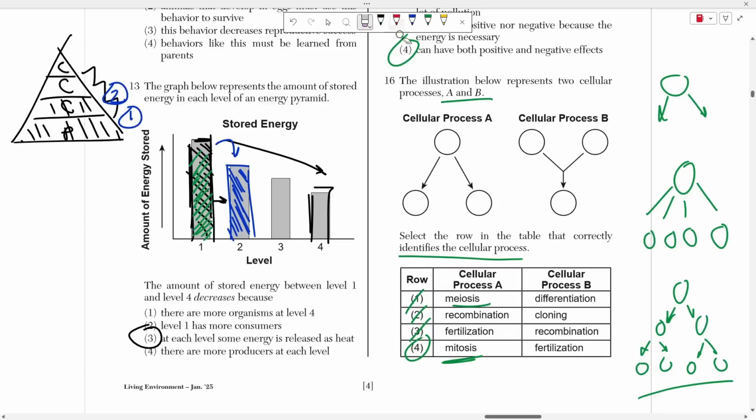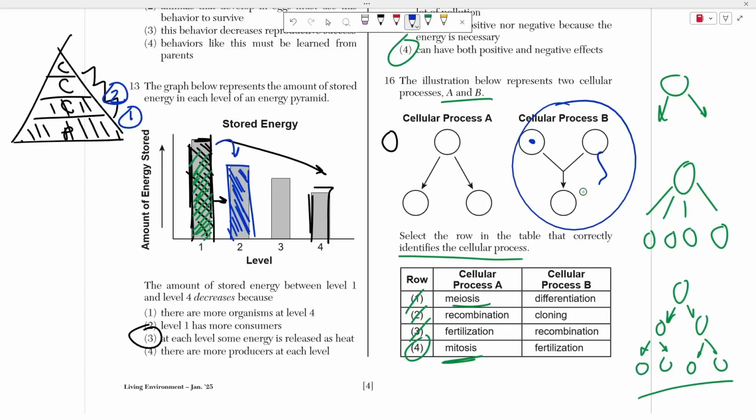Recombination happens inside of the nucleus, when some DNA is exchanged with another chromosome. So that's kind of like a reformatting of that blueprint inside of your nucleus, right? But obviously here we have a whole cell, not the nucleus. And fertilization is actually process B. Fertilization is when 2 cells come together to produce 1, right? In the process of fertilization.